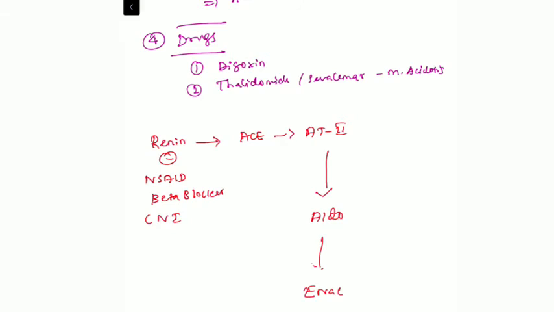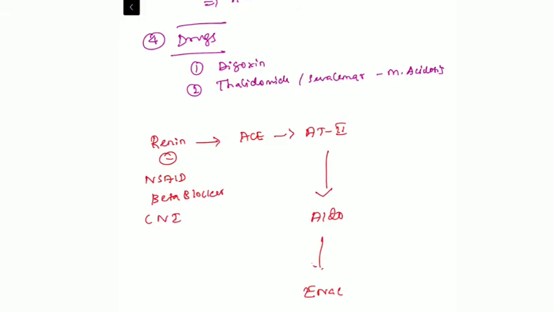NSAID is inhibiting the prostaglandin E2, beta blocker inhibiting the beta 1 agonist action, and calcineurin inhibitor acts at the renal juxtaglomerular apparatus. So there will be decreased release of renin, which is associated with hyperkalemia in these drugs.